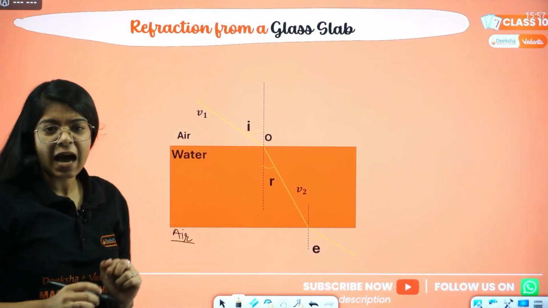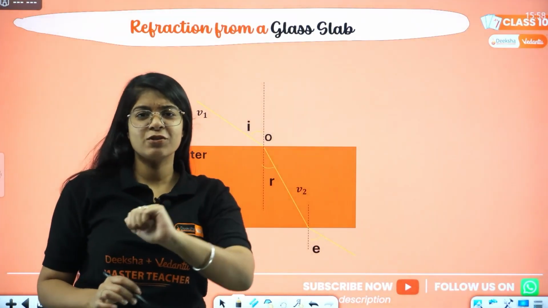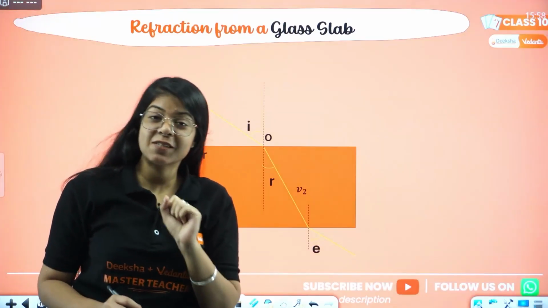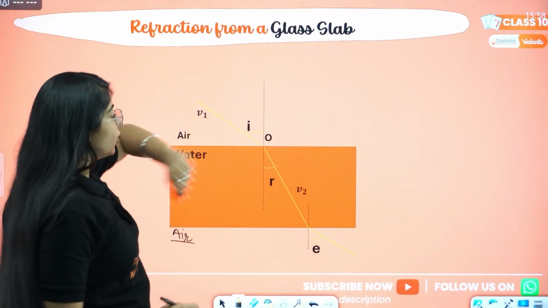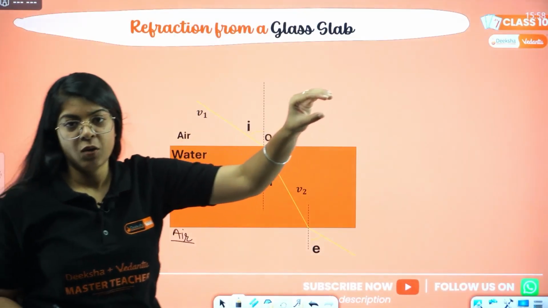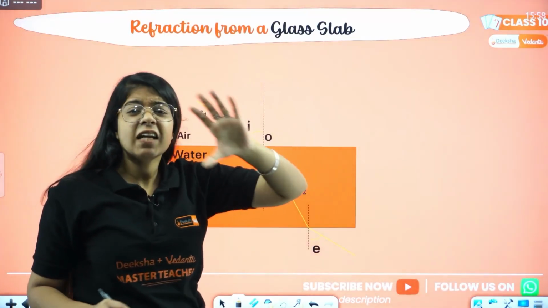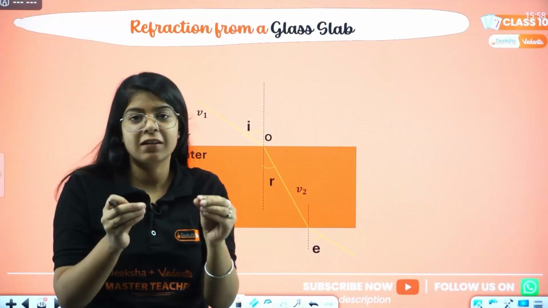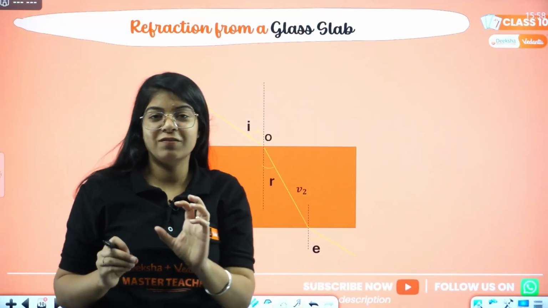You have seen the glass slab. Maybe a lot of you have gone into the labs at school, so you must have seen the glass slab. There is an experiment in 10th class also. What you will do is take a glass slab. What is a glass slab? It's just a very thick glass, a small rectangle of very thick glass. I'll show you a picture of that also.